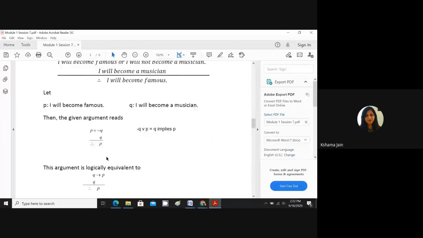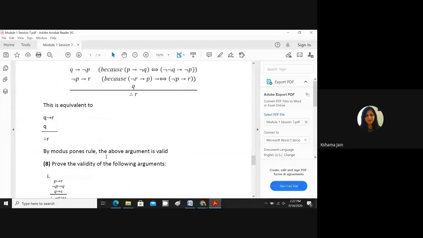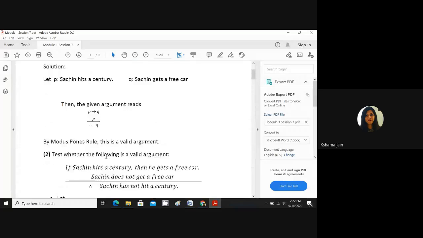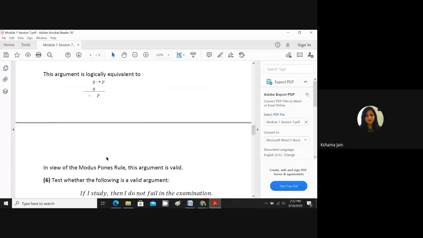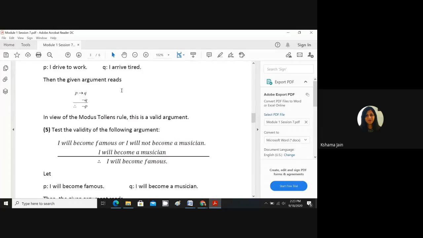The sixth and seventh problems I will give you for practicing. Quickly, the fifth problem: I will become famous or I will not become a musician. Here again it is an or. In the previous problem we were having if-then, but here it is a disjunction. So what will be the first statement? Tell me, what will be your first statement?